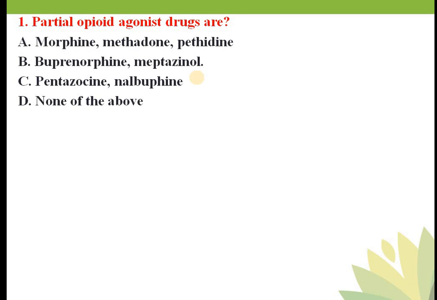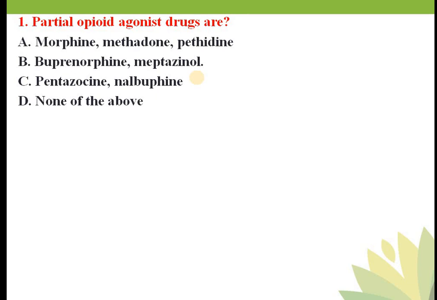All these are opioid analgesics. Out of these, what are the partial opioid agonists? Buprenorphine and meptazinol, both these drugs are partial opioid agonists.